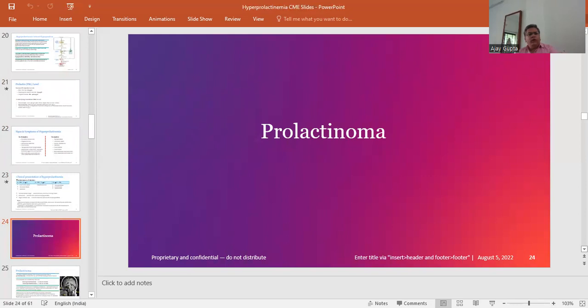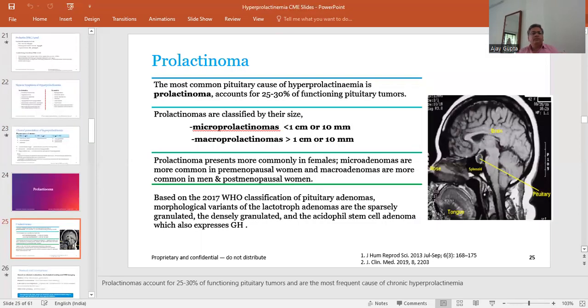Now coming to the prolactinoma. The most common pituitary cause of hyperprolactinemia is the prolactinoma, which accounts for 25 to 30% of the overall functioning pituitary tumors. Prolactinomas are classified by their size. We have previously discussed macroprolactinoma, that is more than 10 millimeter or more than 1 centimeter. Microprolactinoma is usually less than 10 millimeter in size, that is less than 1 centimeter.